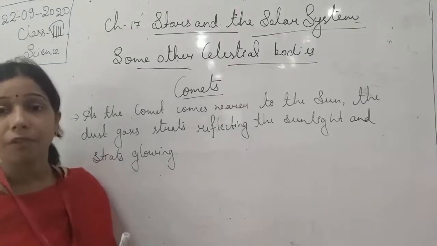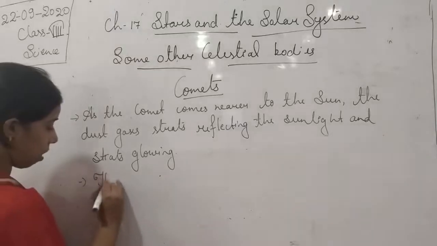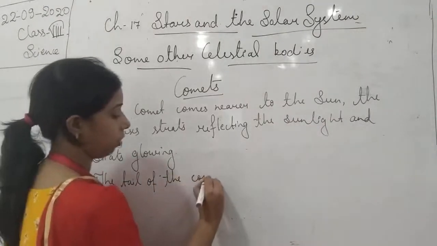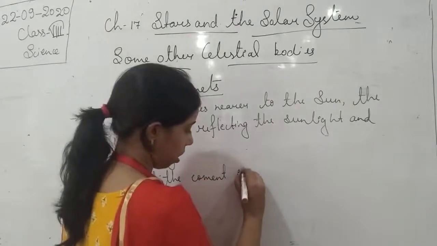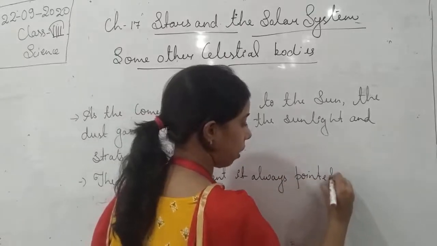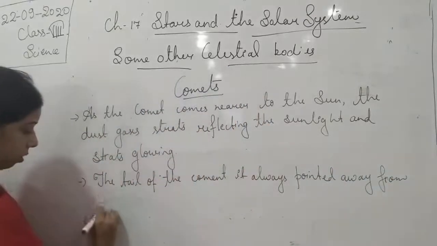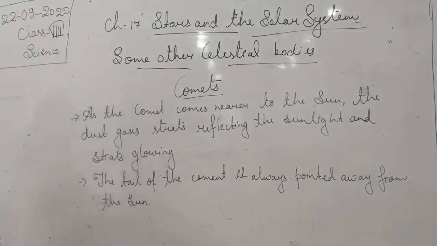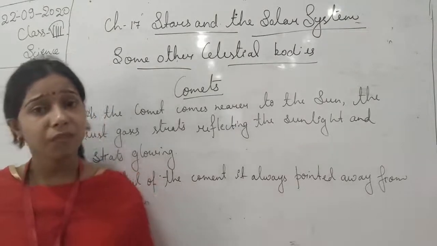So we can write it: the tail of the comet is always pointed away from the sun.